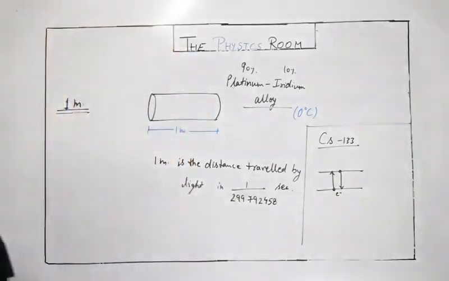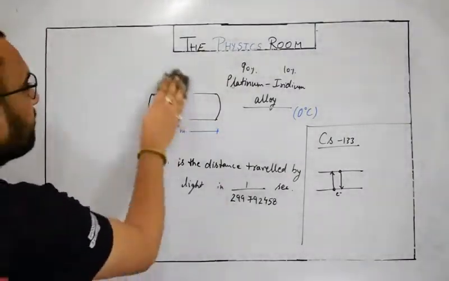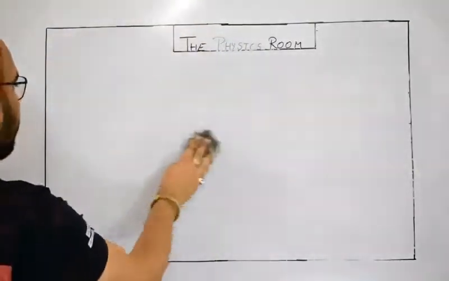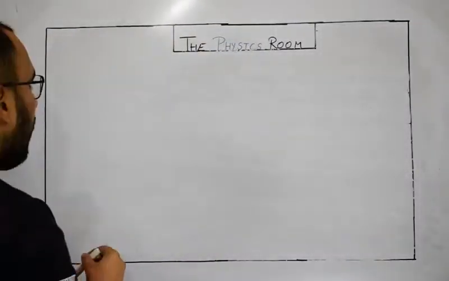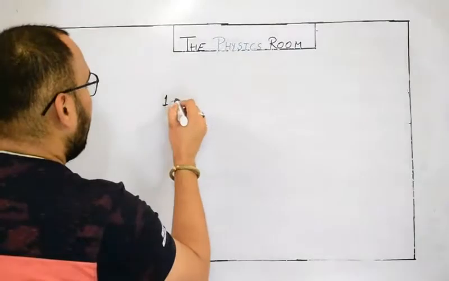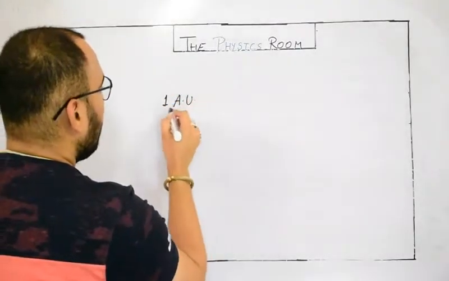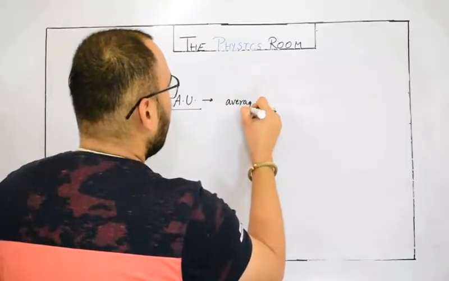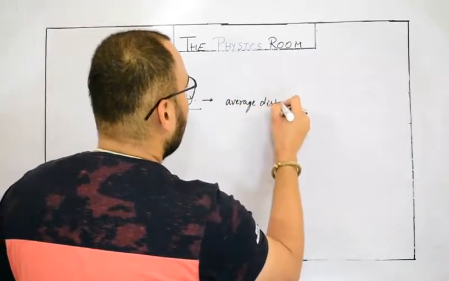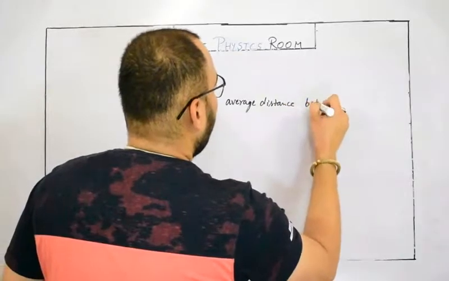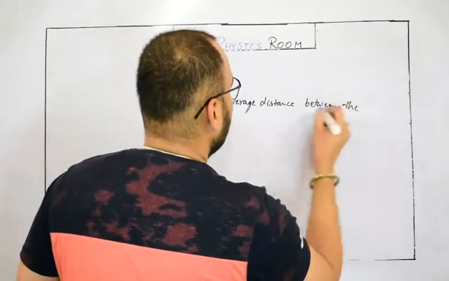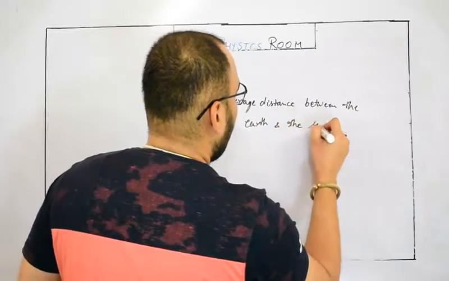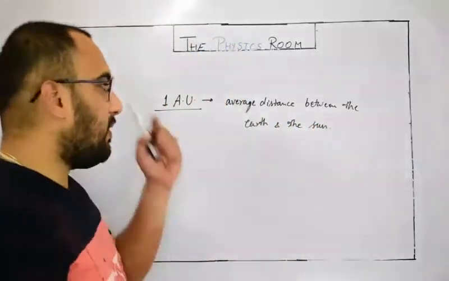Okay, so let's try to define first 1 astronomical unit, or it is written as 1 AU. 1 astronomical unit is the average distance between the earth and the sun. It is the average distance between the earth and the sun.